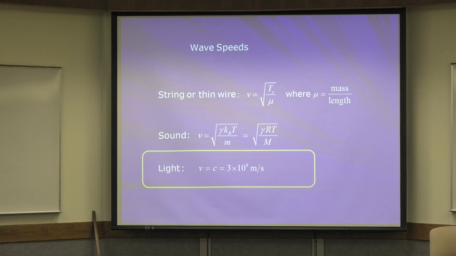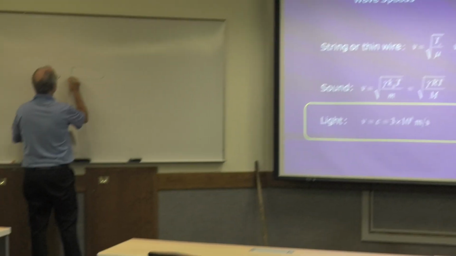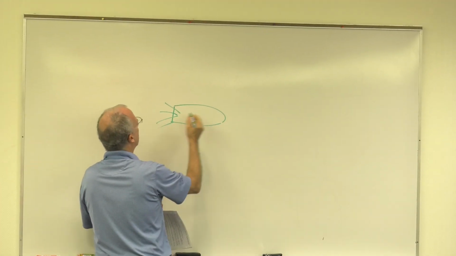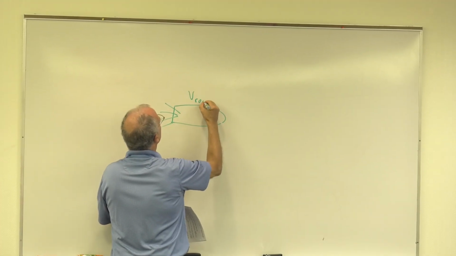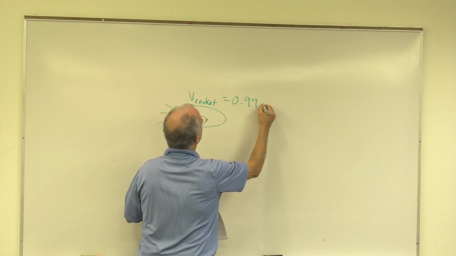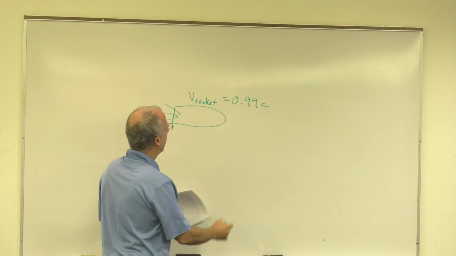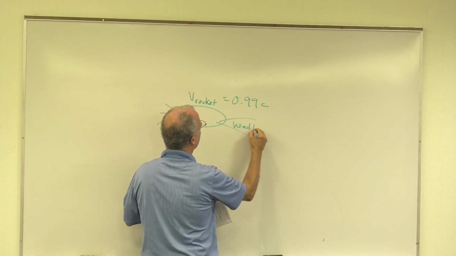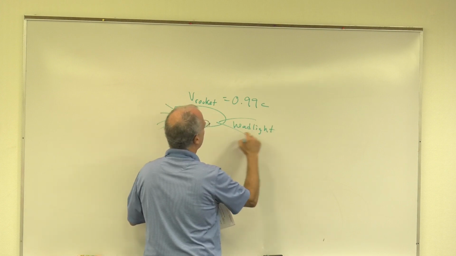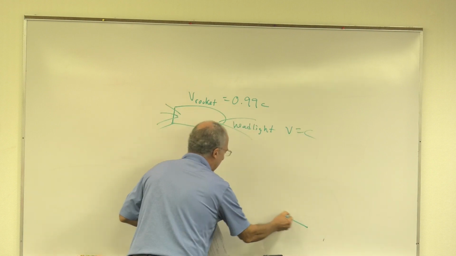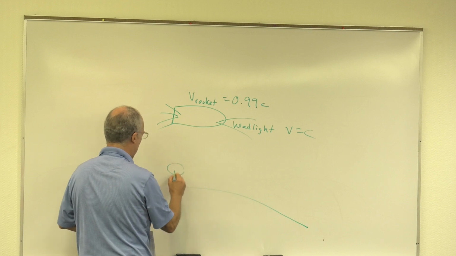Here's why it's weird. Let's say I have a rocket traveling at 99% of the speed of light. Then the rocket turns on a beam, a headlight. Now, of course, the speed of the light is the speed of light. Now, let's say we're on the Earth watching all this.